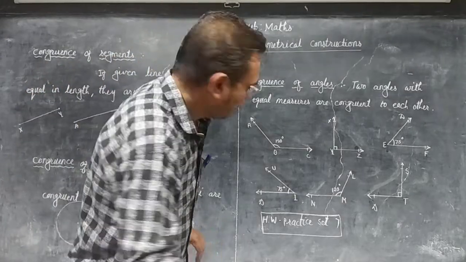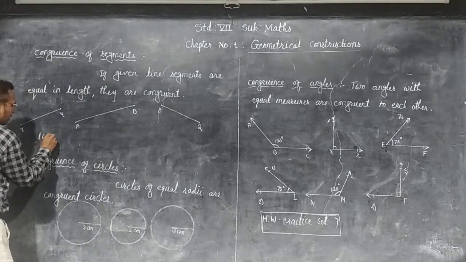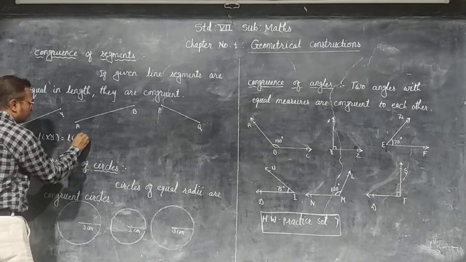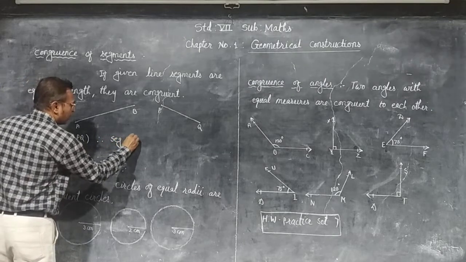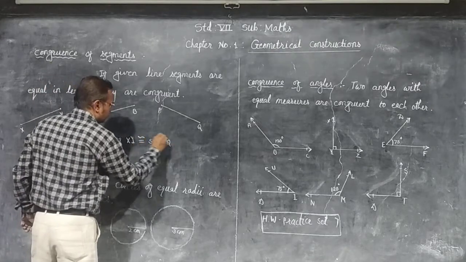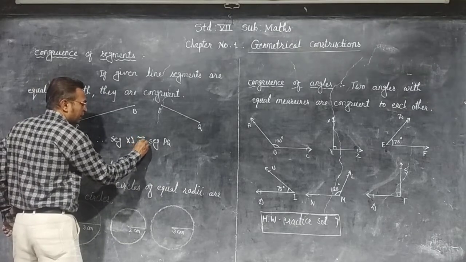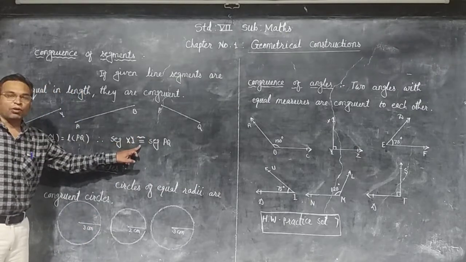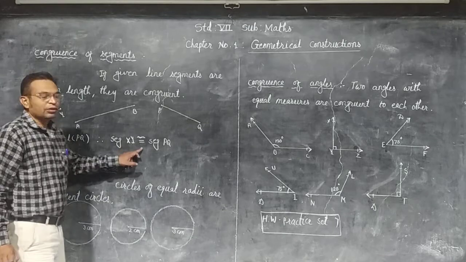Therefore, the length of segment XY is equal to the length of segment PQ. Therefore, segment XY is congruent to segment PQ. This is the sign of congruent. This is the equal sign, and above it there is a wave, and this sign is for congruent. When lengths are equal, then the segments are congruent.